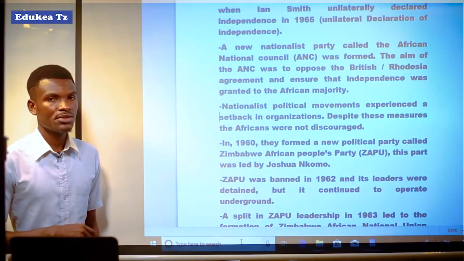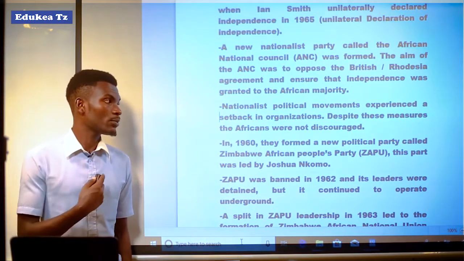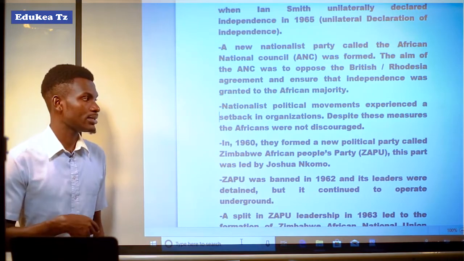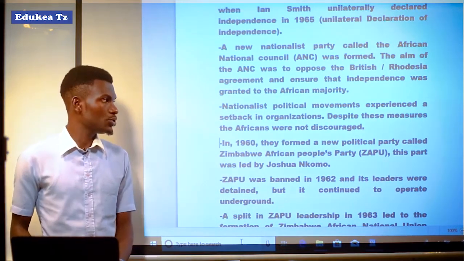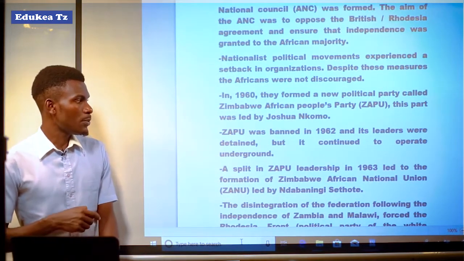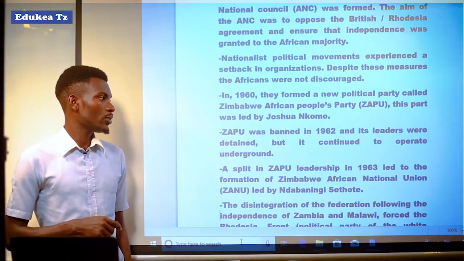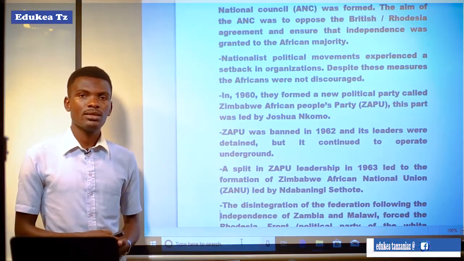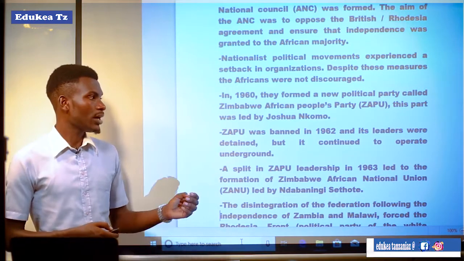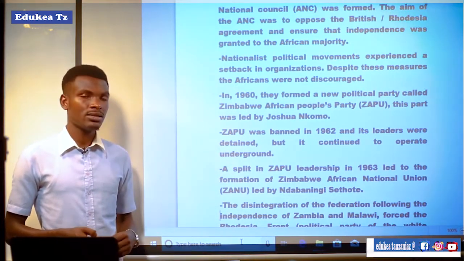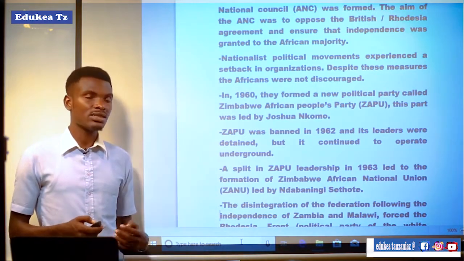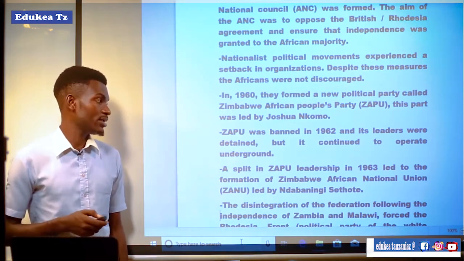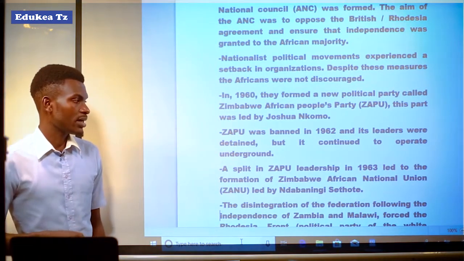ZAPU was banned in 1962 and its leaders were detained, but it continued its struggle for independence underground, without the knowledge of the colonialists.